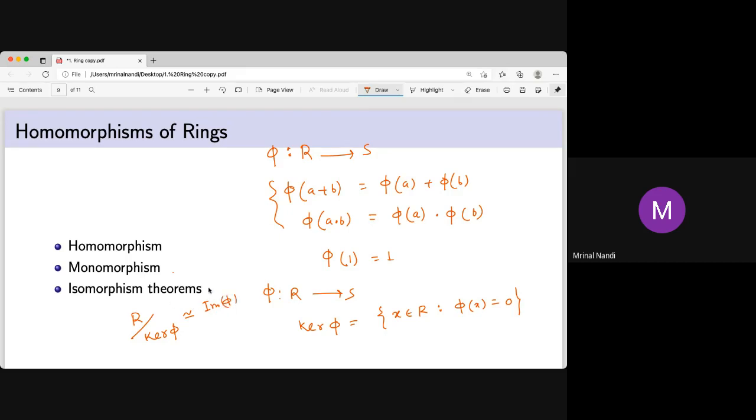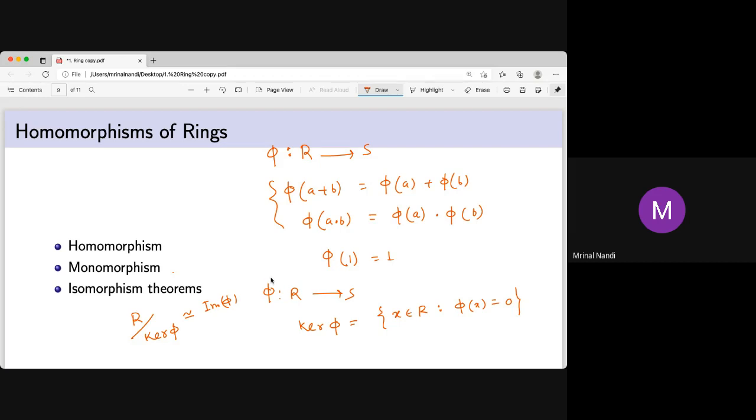You know what is called the image? The image of a function is the range set, which is a subset of S, actually a subring of S, which may not be an ideal. And R mod kernel of phi is isomorphic to it. That means there is an isomorphism between R mod kernel phi and the image of phi. In vector spaces, the same type of thing is the rank-nullity theorem. So this is called the first isomorphism theorem.